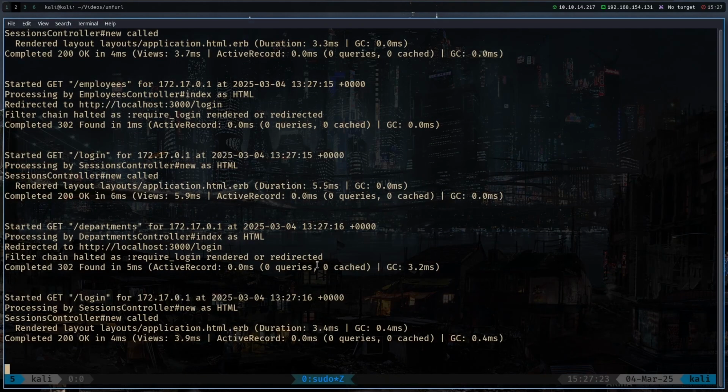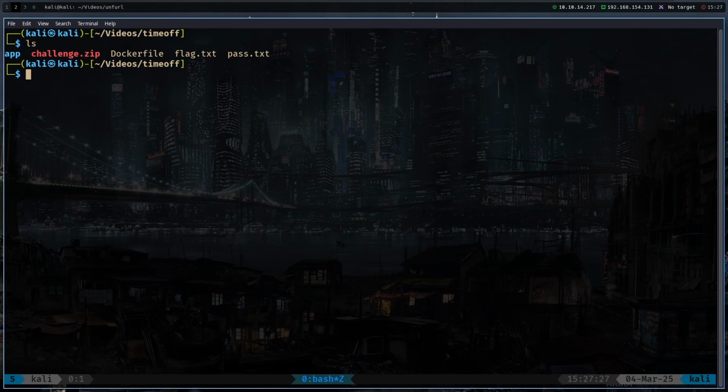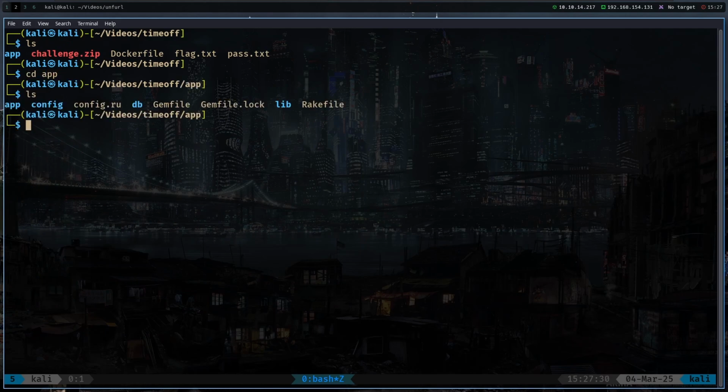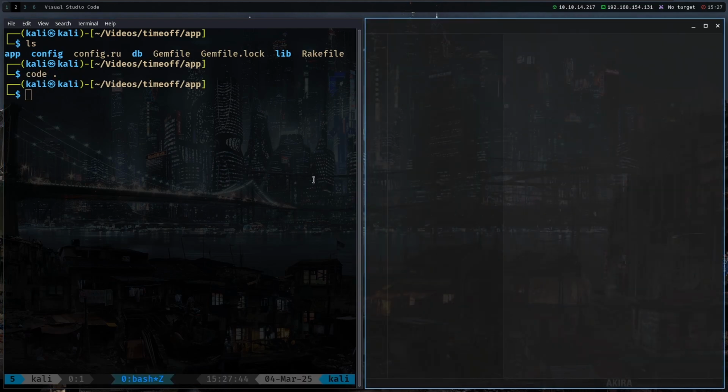I'm just going to look at the source code because I don't really remember the logins, and we can just access the source code. So if we would go to the app directory, we would see all of these files here, and I'm just going to open this directory in Visual Studio Code so we can see all of the highlighting and everything, and we can navigate through it easily.